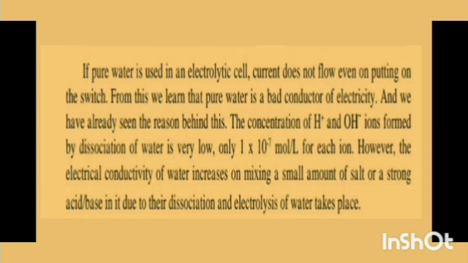However, the electrical conductivity of water increases on mixing a small amount of salt or a strong acid or base in it due to their dissociation, and electrolysis of water takes place.